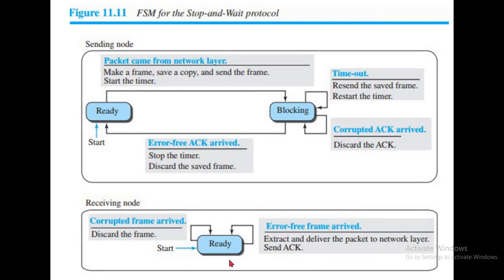In the ready state, only two events are possible. One is a corrupted frame arriving from the sending node, which is simply discarded. The other is receiving a good frame, and then it extracts and delivers the packet to the network layer and sends a positive acknowledgement.